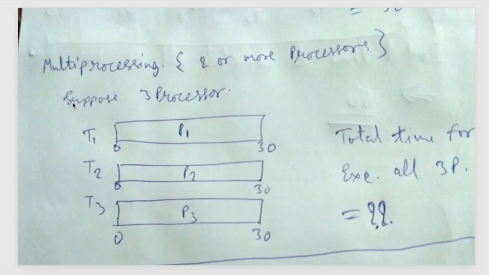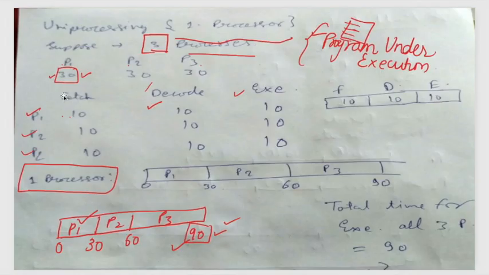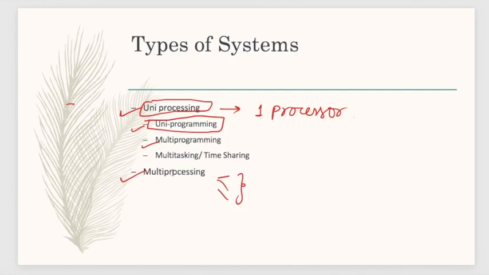Now see the concept of multiprocessing. Just see this part.